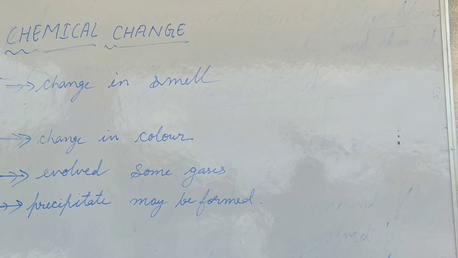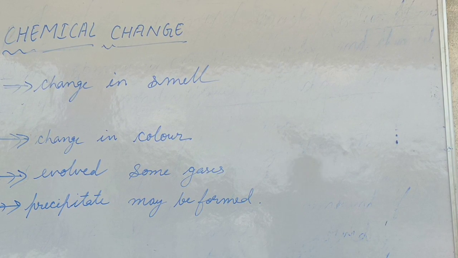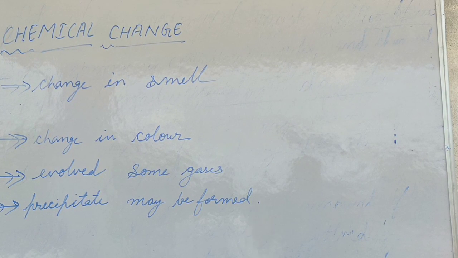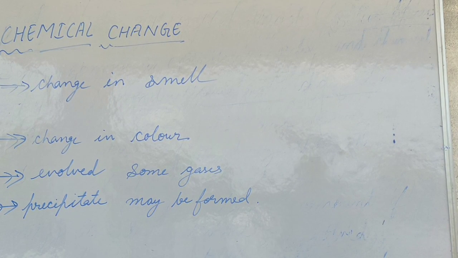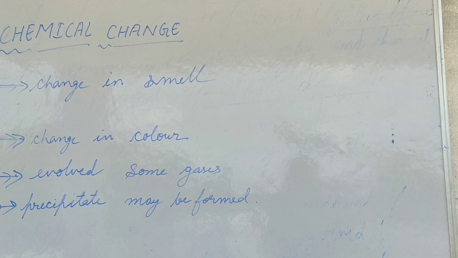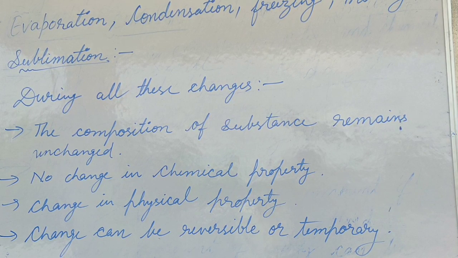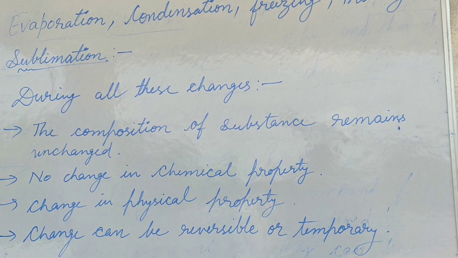Now we'll study one by one some of the physical and chemical changes. Let us first study the interconversion of states of matter, meaning evaporation, condensation, melting, freezing. These all changes are physical changes. So let us first learn about some physical changes. Evaporation, condensation, freezing, melting, sublimation, these all changes are physical changes.